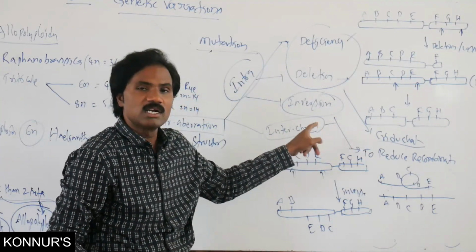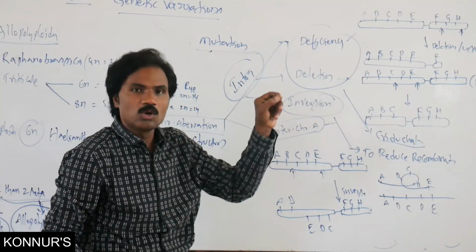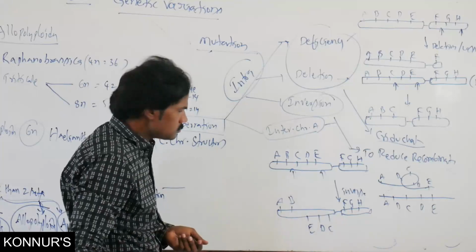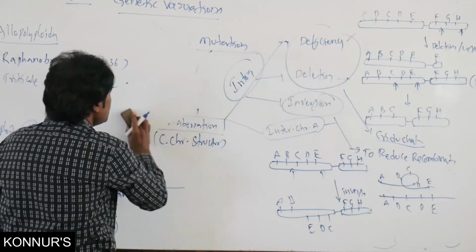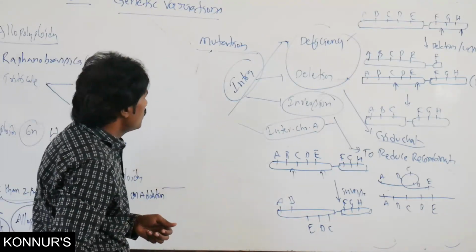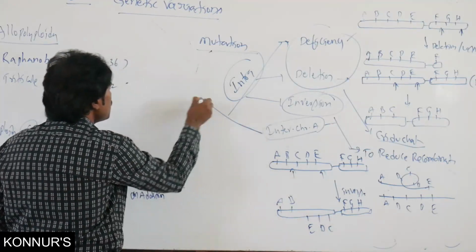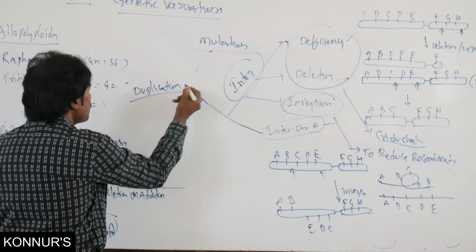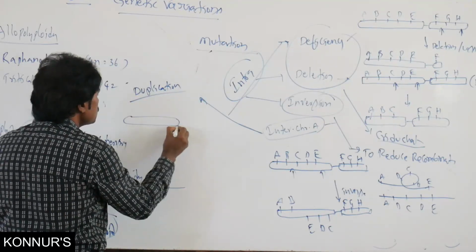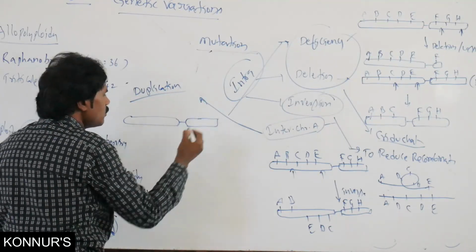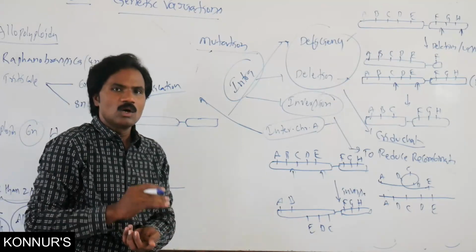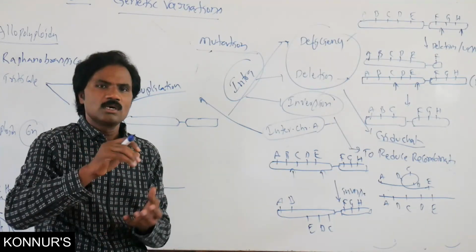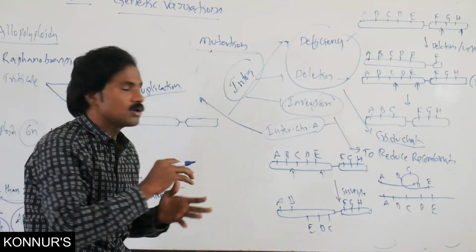That is related to interchromosomal aberration, either duplication or translocation. In duplication, one or more genes increase on that chromosome.